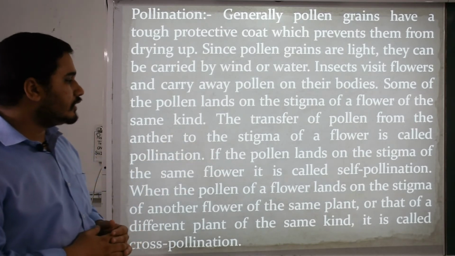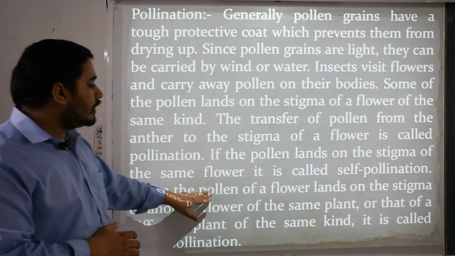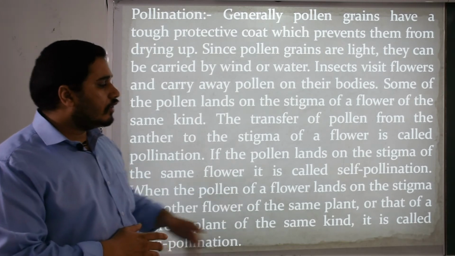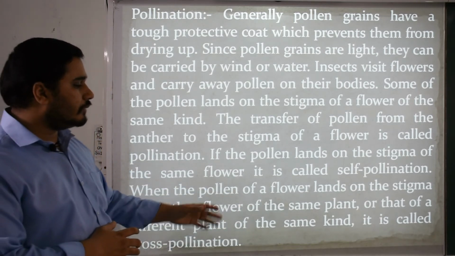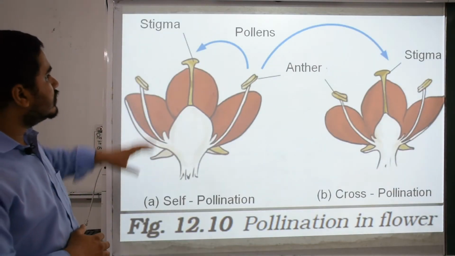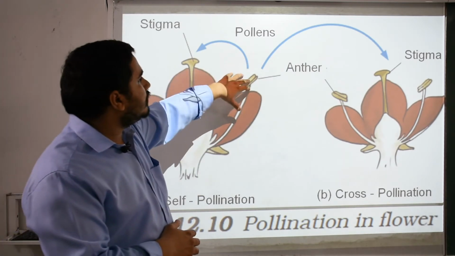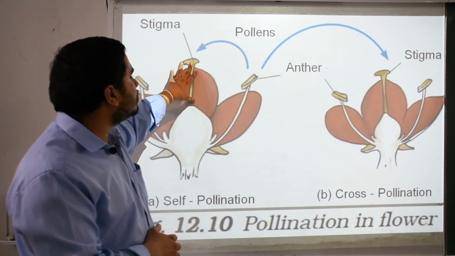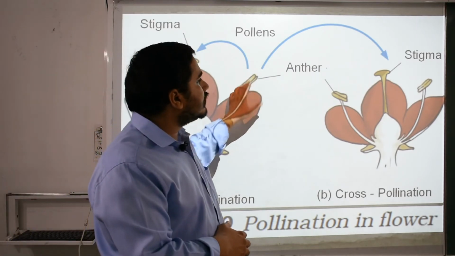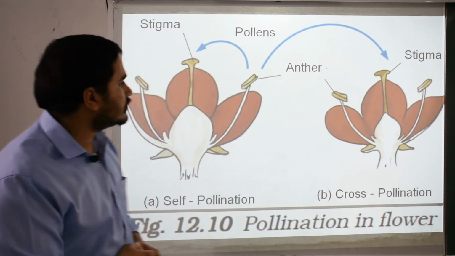If the pollen lands on the stigma of the same flower, it is called self-pollination. When the pollen of a flower lands on the stigma of another flower of the same plant or that of a different plant of the same kind, it is called cross-pollination. Here we have a stigma here and a stigma there also, two different parts. Suppose the pollen is taken from here and developed on this, that is called self-pollination, and if the pollen is taken from this anther and developed on to other flowers, it will be called cross-pollination.